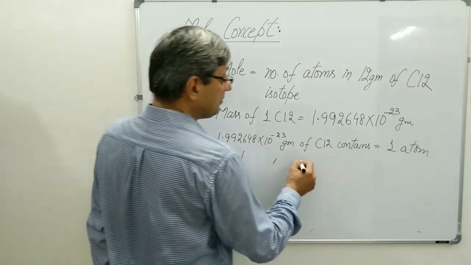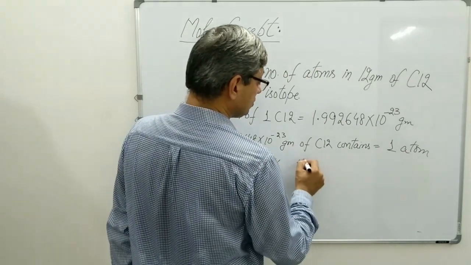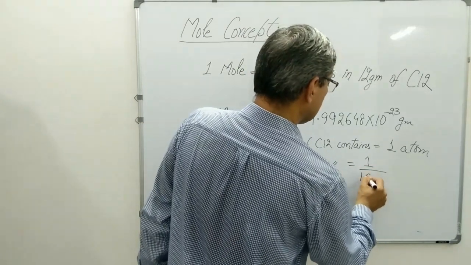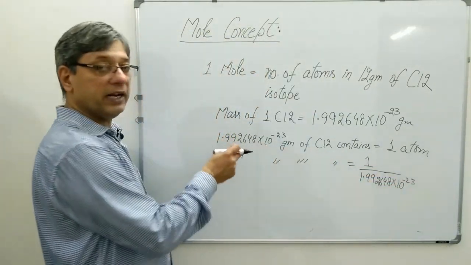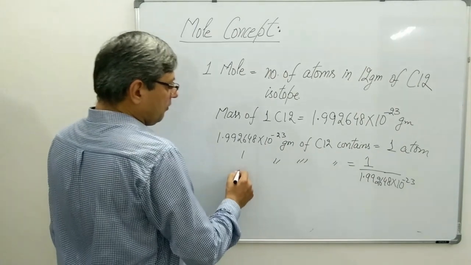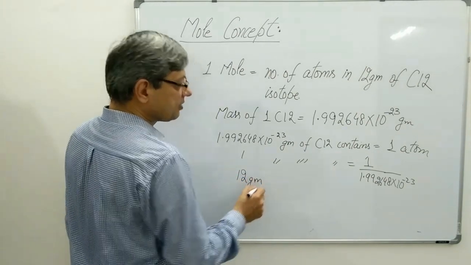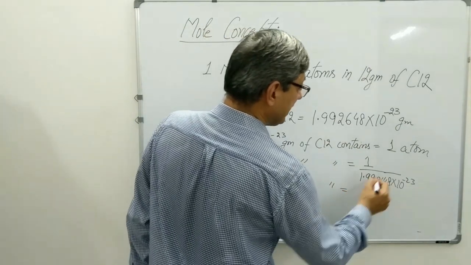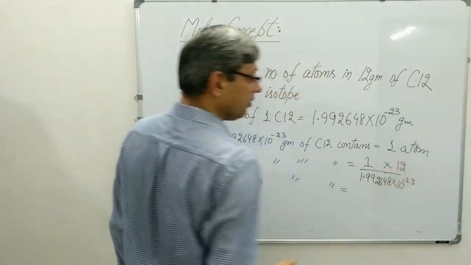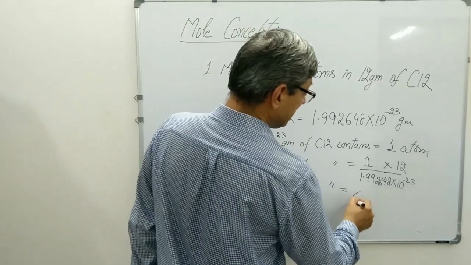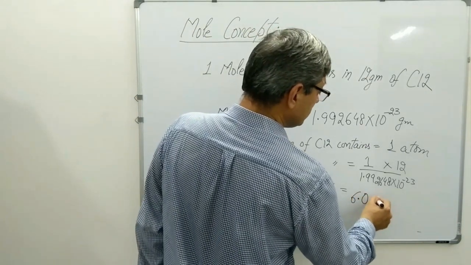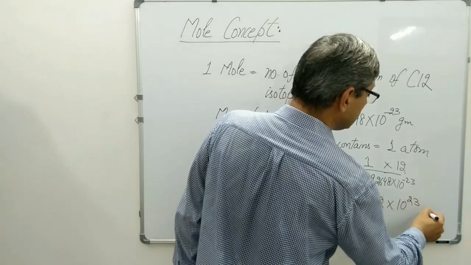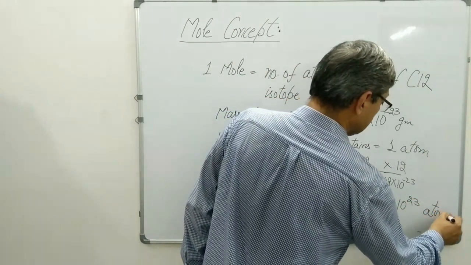Then 1 gram of carbon 12 will contain how much? 1 upon 1.99, we divide 1 by this mass. We have to consider 12 grams. 12 grams of carbon 12 will contain, multiply this number by 12, and on simplifying we will be getting a number 6.022 into 10 to the power 23 atoms.